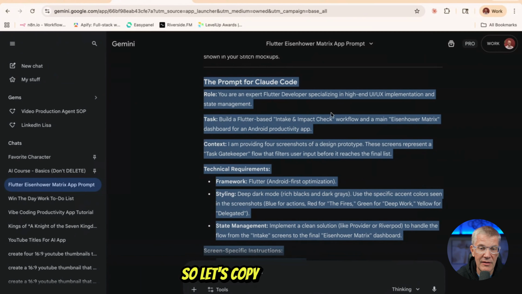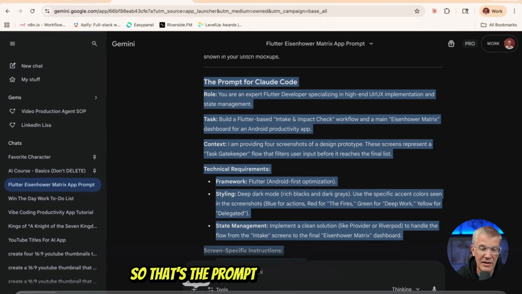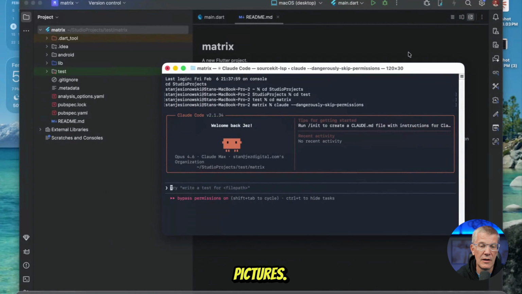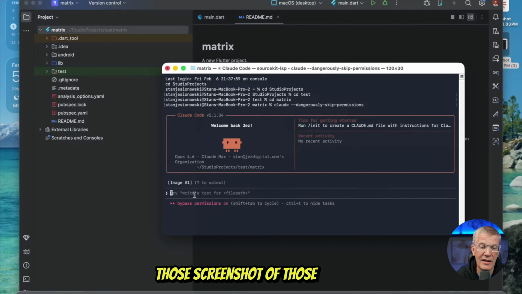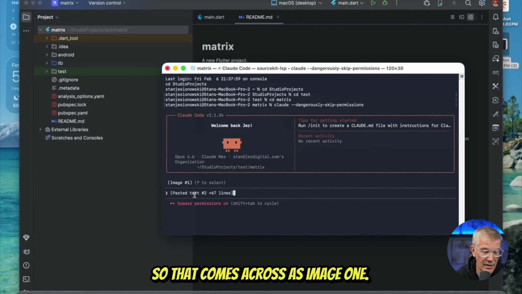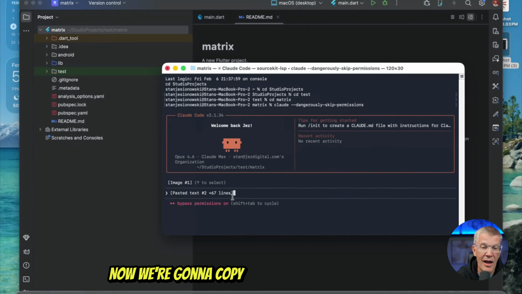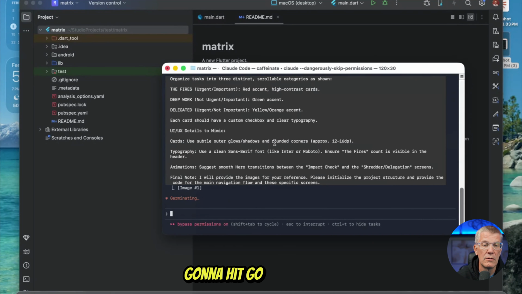So let's copy that prompt. That's the prompt again, based off those pictures. Go back here. And one thing you're going to do is drag and drop the screenshot of those images, so that comes across as image 1. Now we're going to copy that prompt over, and we're going to hit go right there.